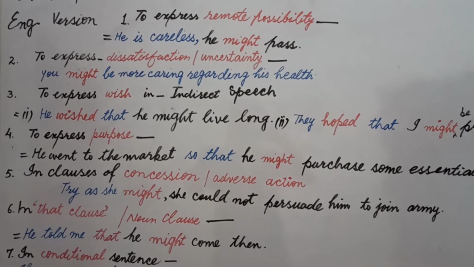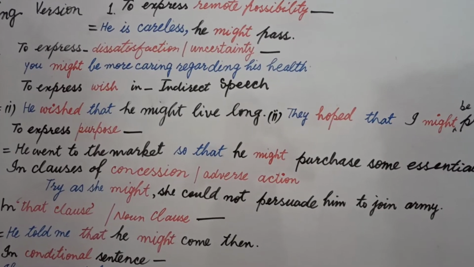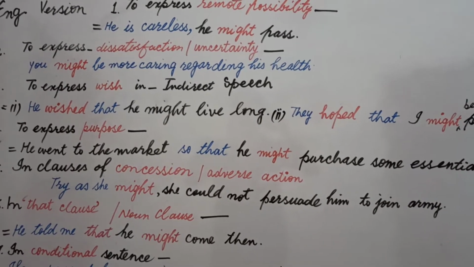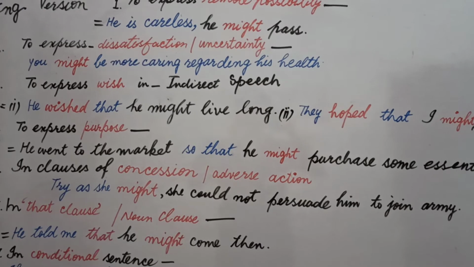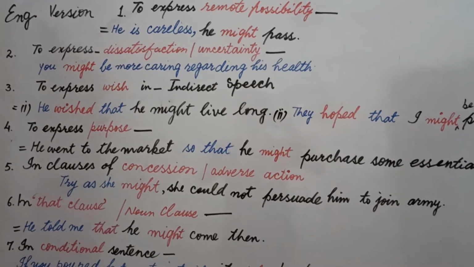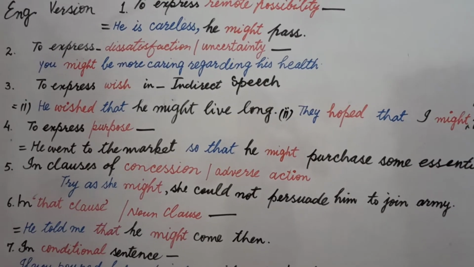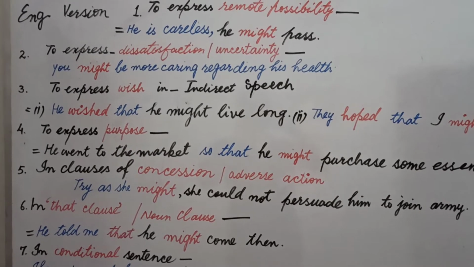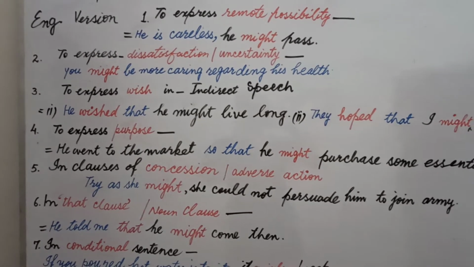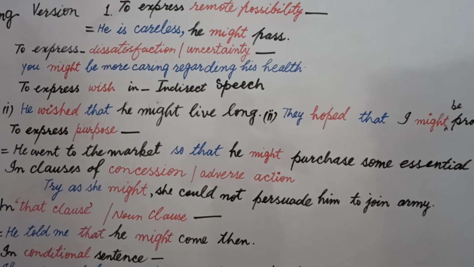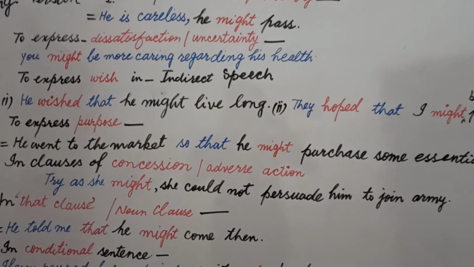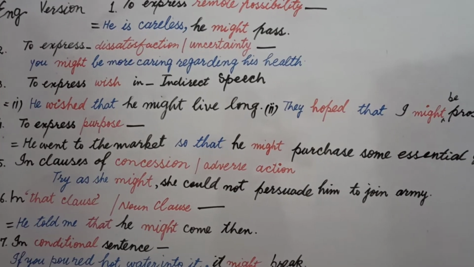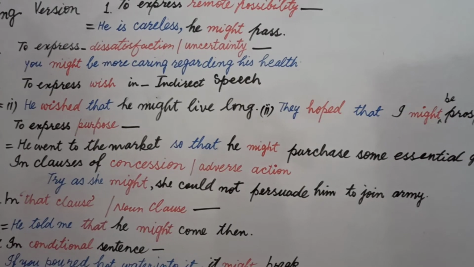Try as she might, she could not persuade him to join army. Here could is not related to might. Could shows imagination, and we will teach this in the lecture of could. Try as she might means if she wants to try, she can many times. The sense of this is, if she wants to try, she can, but she will not be able to make him join the army.